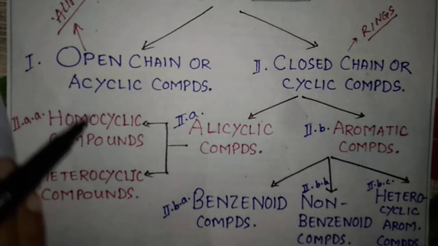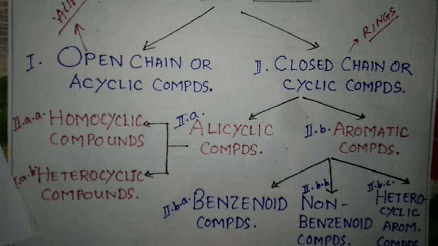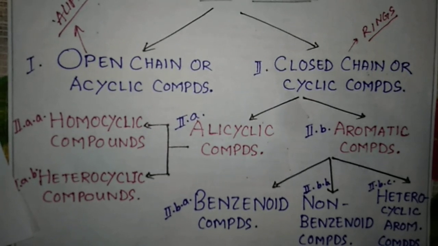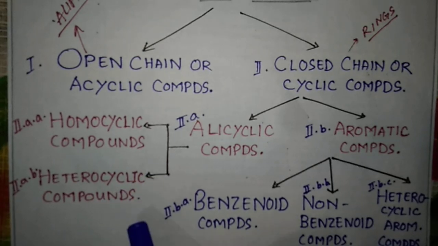In case of heterocyclic compound, students, you can see from the name that hetero means different. So because it is cyclic in nature, whatever atoms will be present in the ring will be of different atoms. The atoms will be different. It may be atoms other than carbon, like nitrogen, oxygen, sulfur, like that.